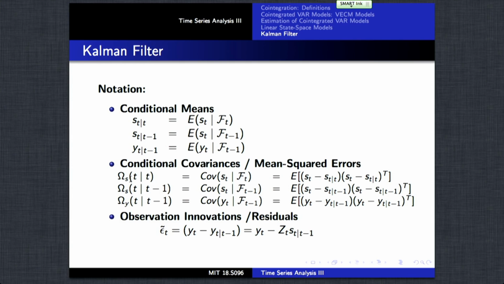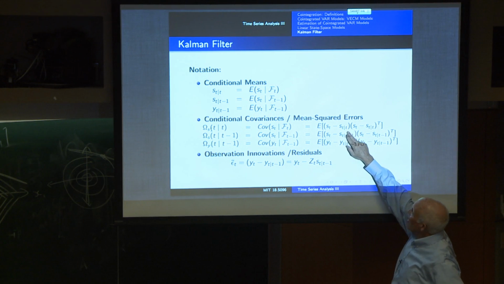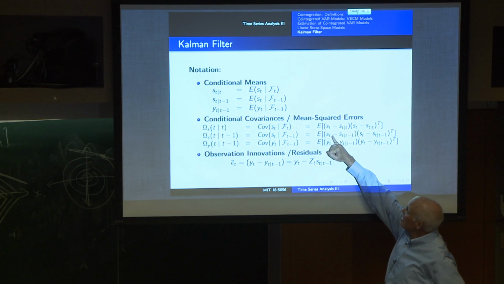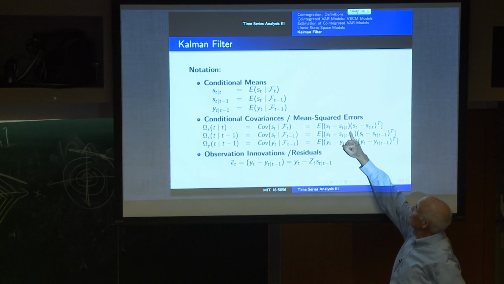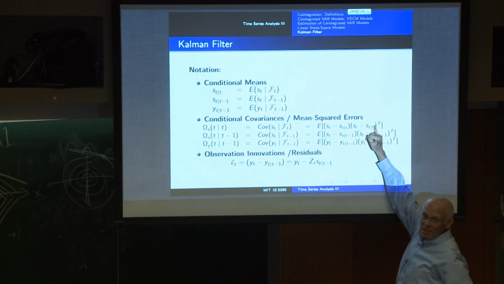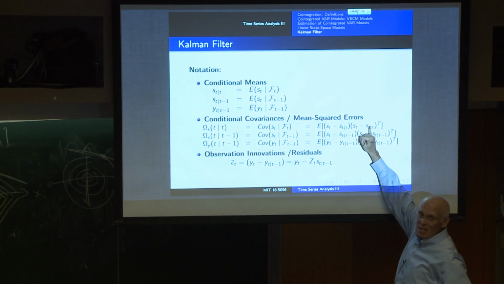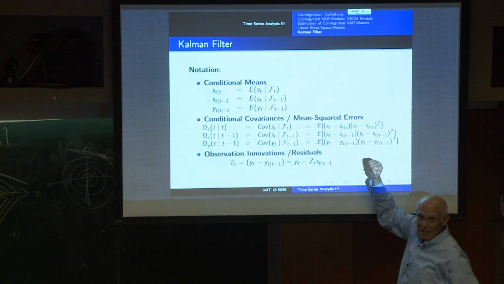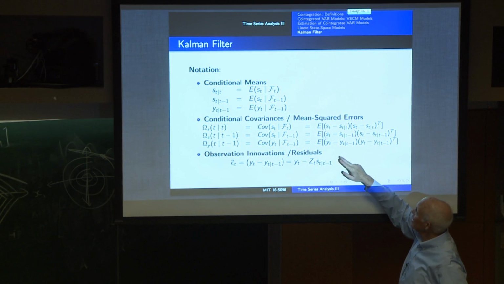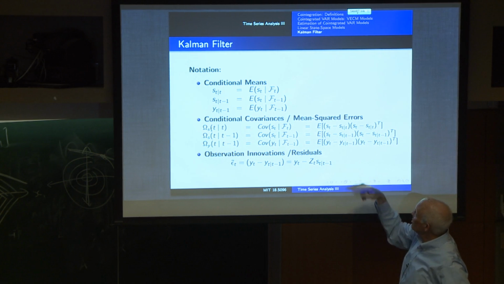And we want to compute basically the covariance matrix of the states given whatever the information is. So these covariance matrices are the expectation of the state minus their expectation under the conditioning times the state minus the expectation transpose. That's the definition of that covariance matrix. So the different definitions here correspond to just whether we're conditioning on different information.